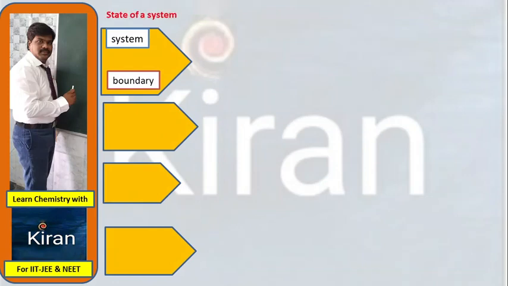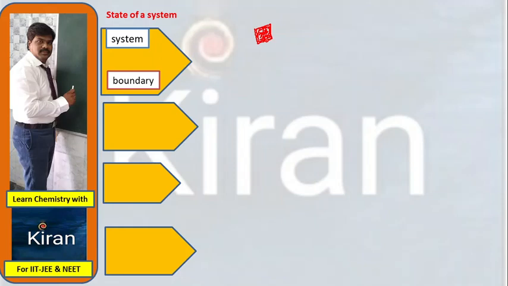Next, coming to the system. System means anything that comes under the observation of the human eye. For example, here I am drawing one box. This box is in red color. It has some lines and dots. So your research is going on this box. Any object under the observation of the human eye is considered a system.